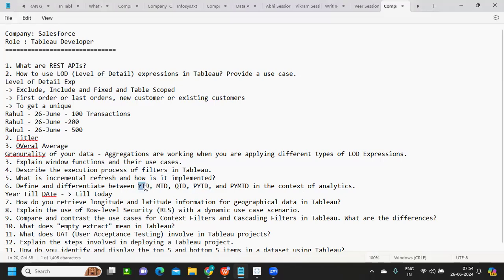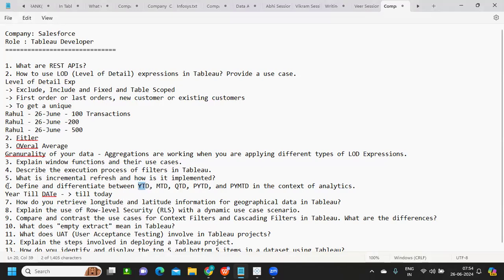So in one case you are considering only the current time period till today, and if for previous year till date you take up the entire year, then in that situation the time periods that you are trying to compare would be incorrect. So you should not be doing that.